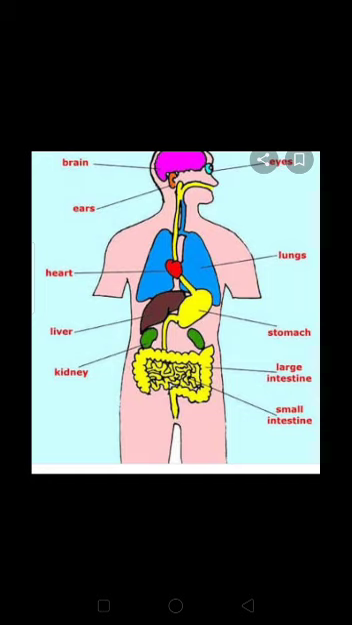The internal organs are present inside the body. We cannot see them, like stomach, heart, lungs, brain, etc. These are internal organs. And the external organs are on the outer side of the body, like skin, nose, legs, arms, etc. These are known as external organs.